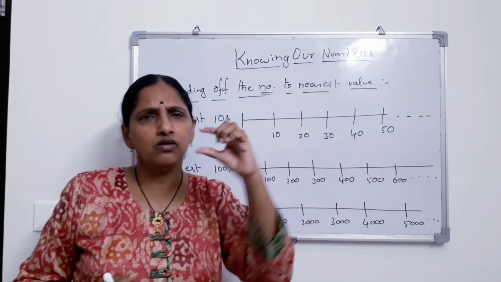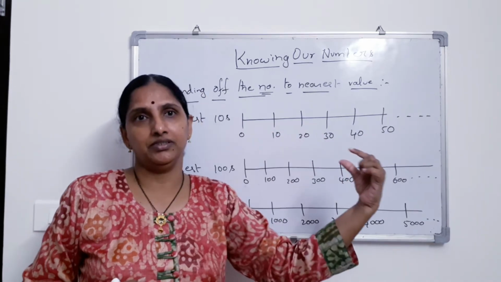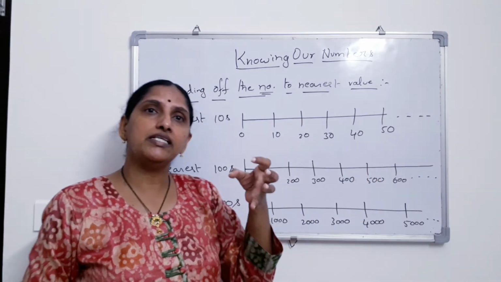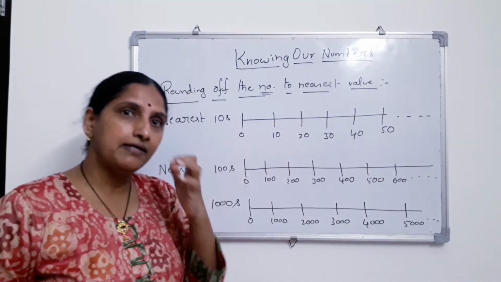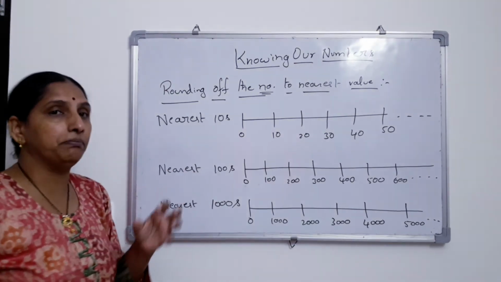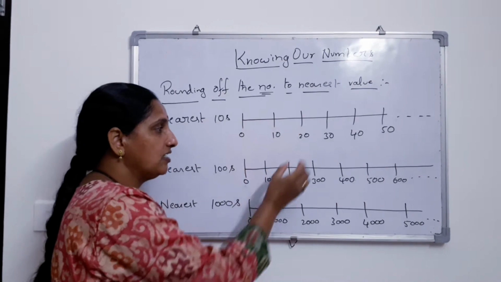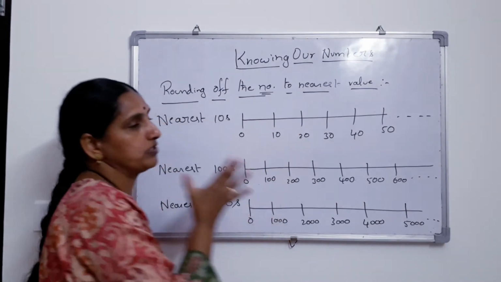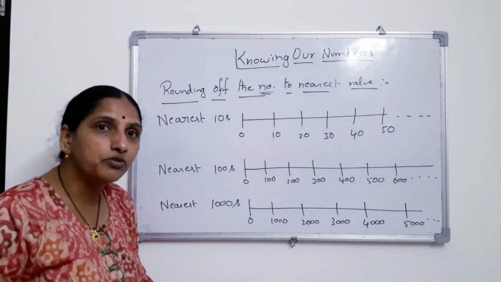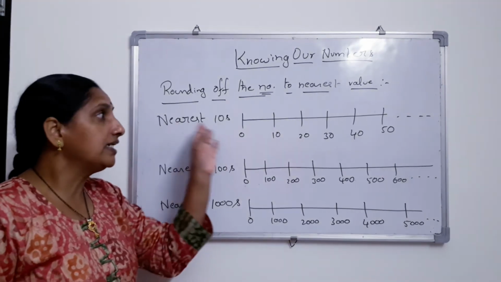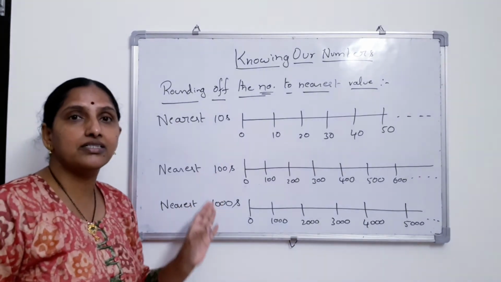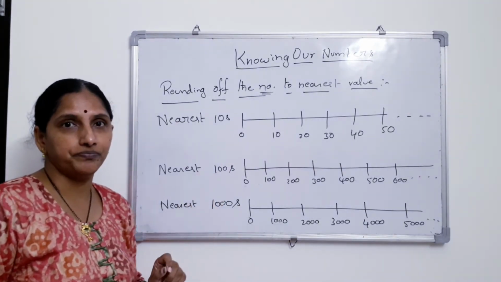These are all called rounded numbers. So always in mathematics, we round the numbers to the nearest tens, hundreds or thousands.